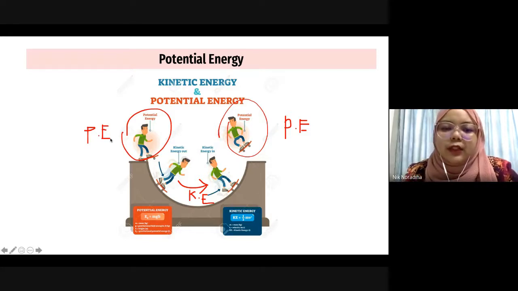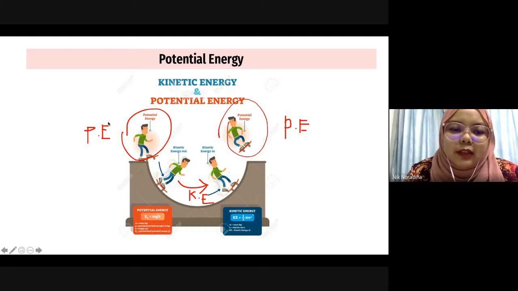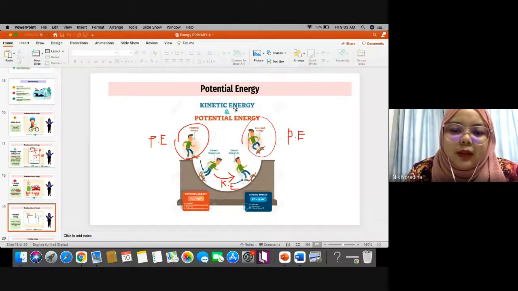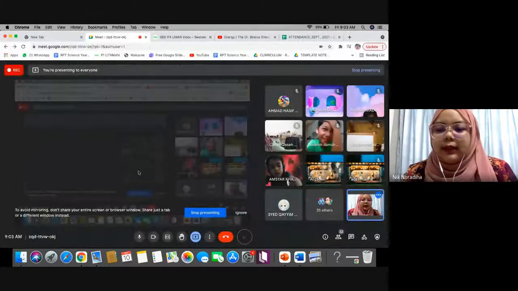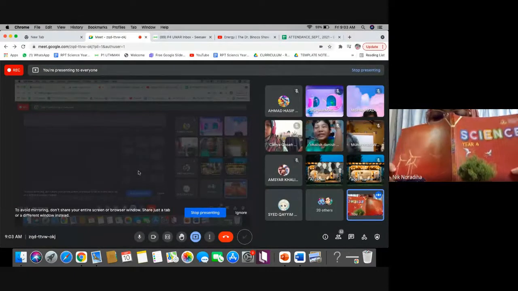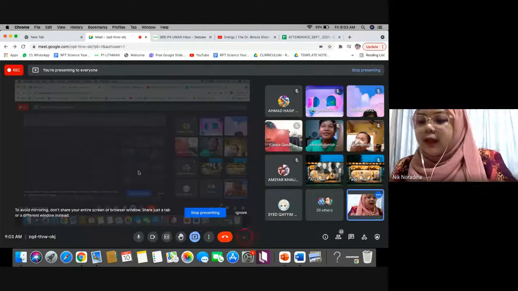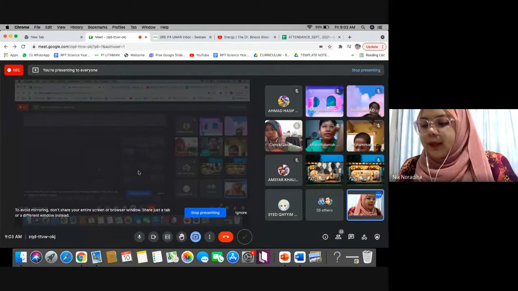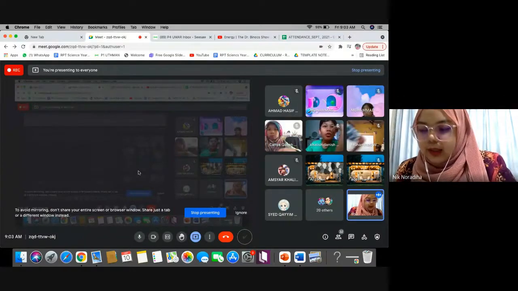So now teacher wants you to prepare your textbook. Can you take your textbook, the red one? Take your textbook. This one. Prepare this book. Okay, so open page 128.